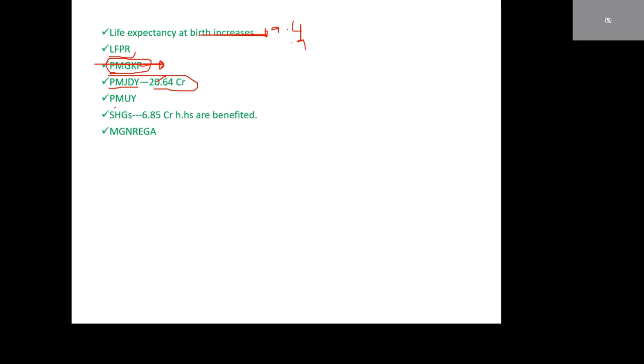Pradhan Mantri Ujjwala Yojana. For this purpose, women are benefited, almost 8 crores. 8 crore gas connections are given to poor women beneficiaries within 3 months.